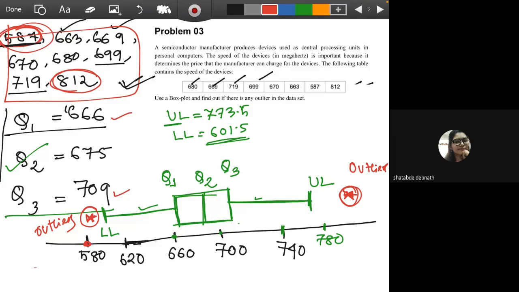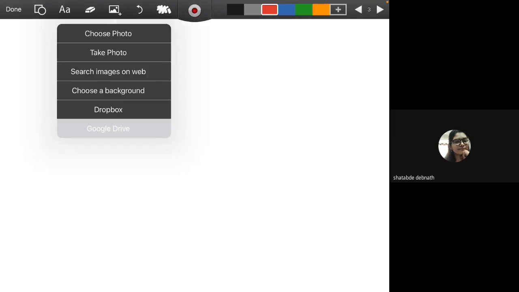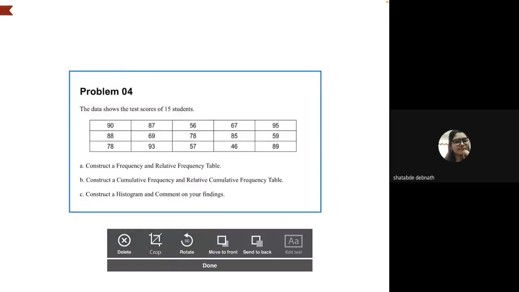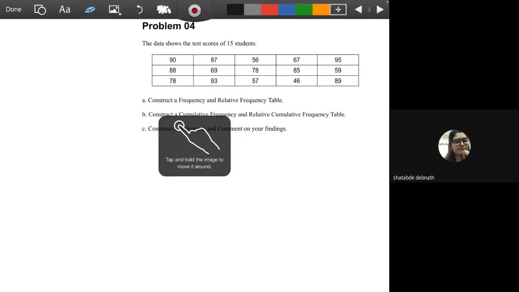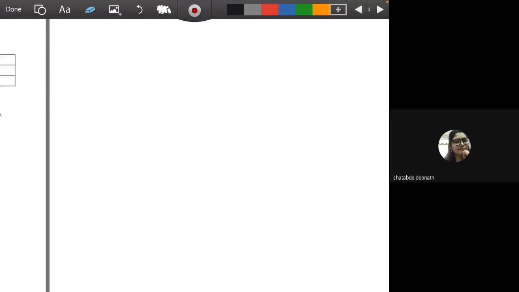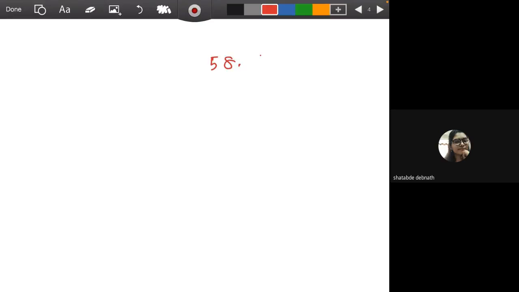In that case, we will move on to group data. So in the previous questions we had raw data like 587, 690, suppose 699. We had raw data like this, and we had a small data set with 6 data values or 8 data values.